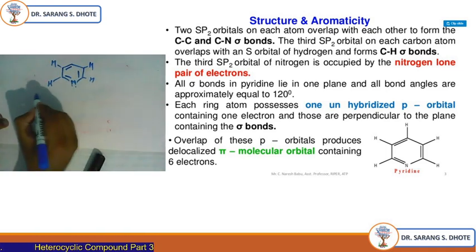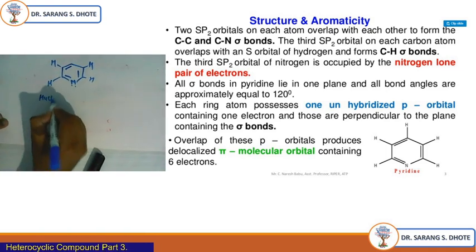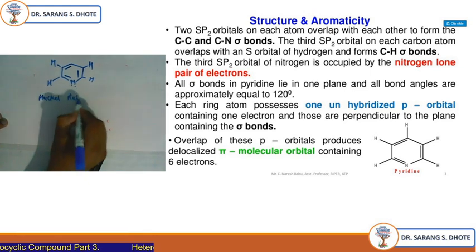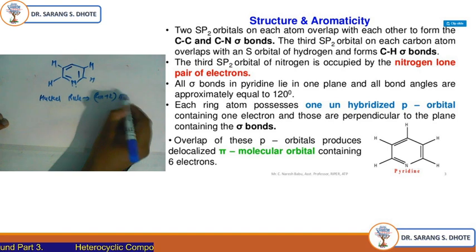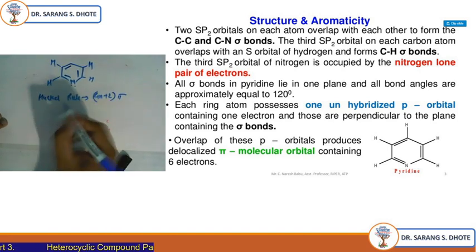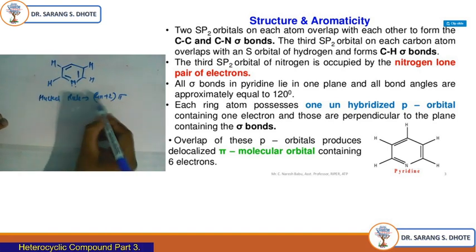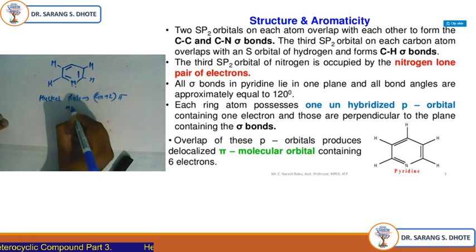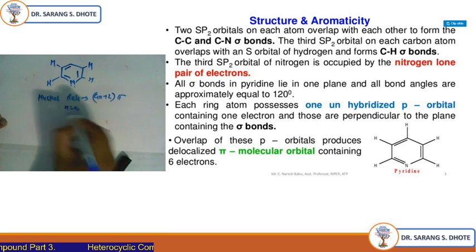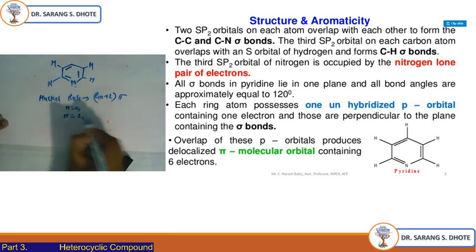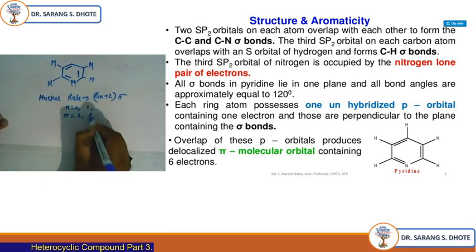According to Huckel's rule, if a system contains 4n plus 2 pi electrons, then the compound is aromatic in nature. 4n plus 2 means what? When n is equal to 1. In the last lecture we discussed this. So then there is a 6.